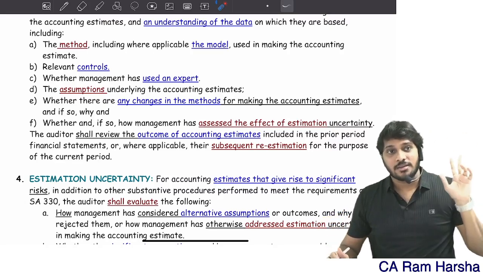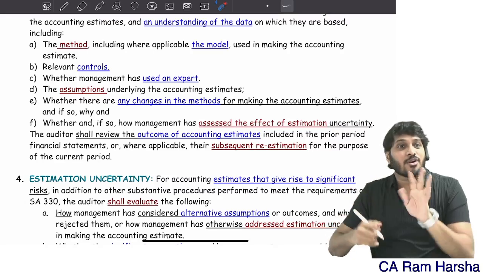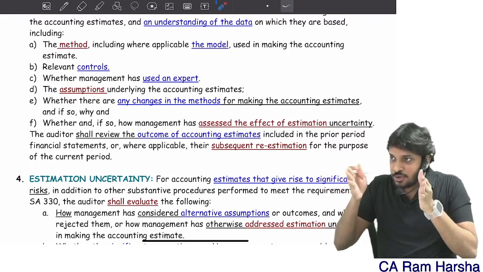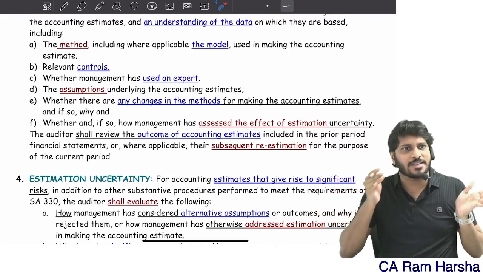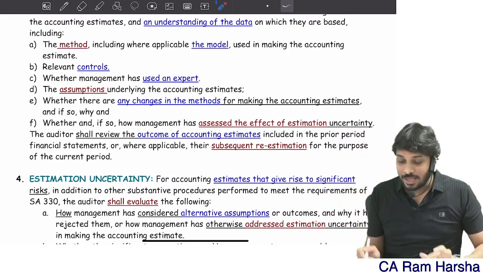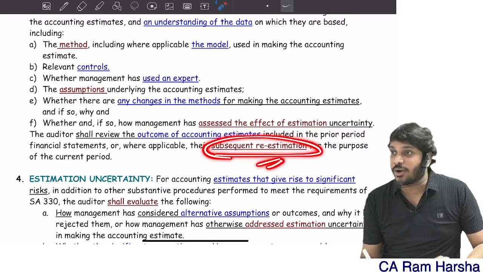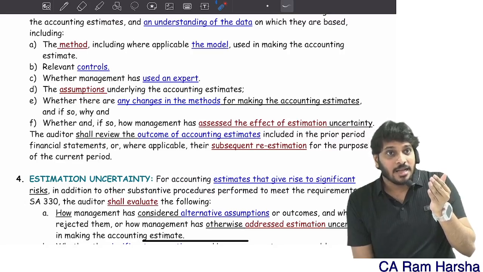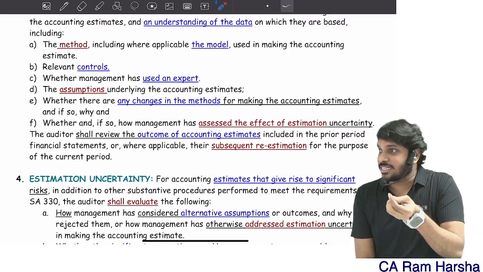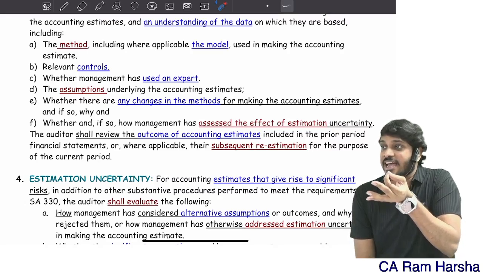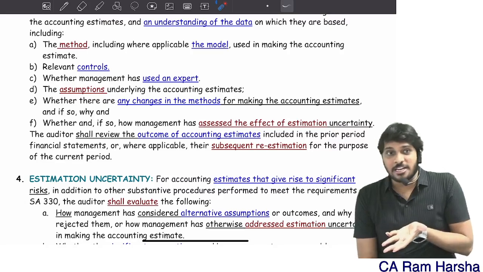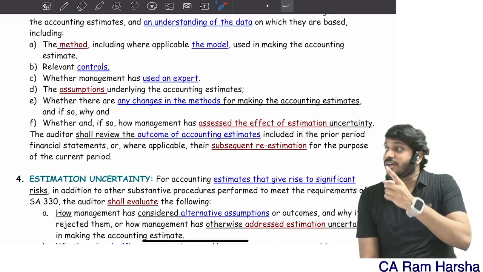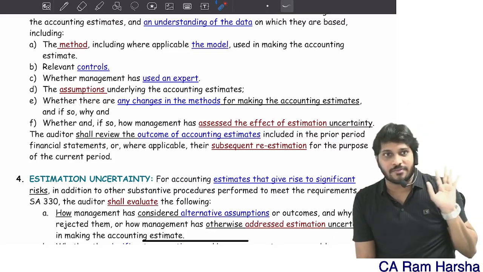In addition to that, some estimates they just bring forward from the prior period, and they are using the same estimate, continuing in the current year also. Whether re-estimation is required or not, you need to check. For example, a prior period decommissioning liability they recognized. Whatever liability was recognized at that time depended upon the data available at that time. Now the data might have changed, circumstances might have changed, assumptions might have changed. So re-estimating the brought forward estimates is necessary.